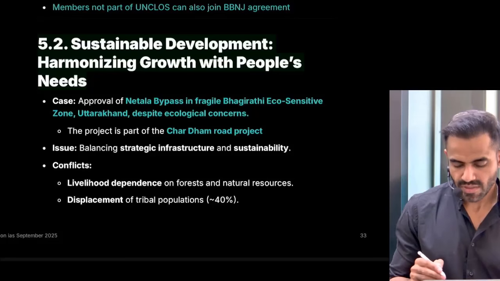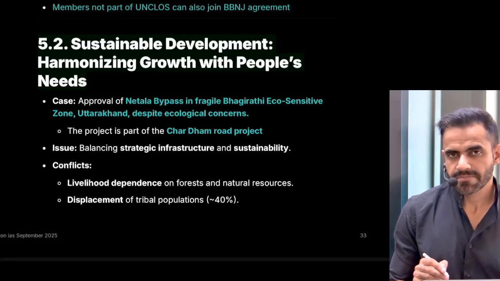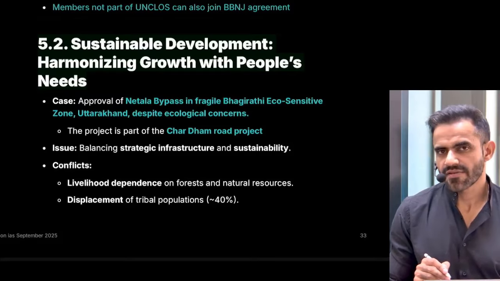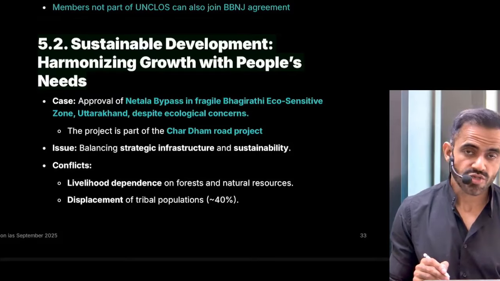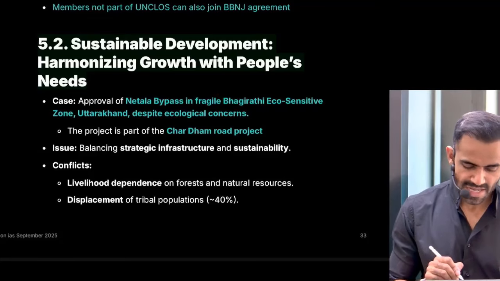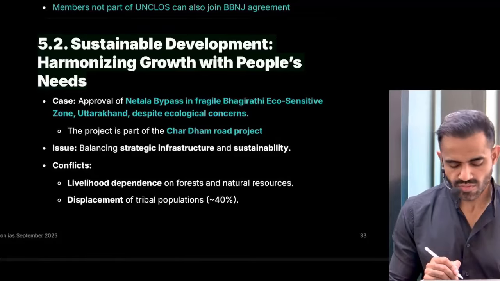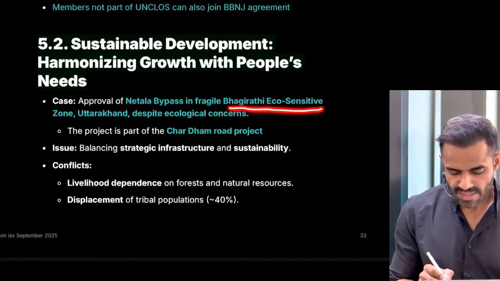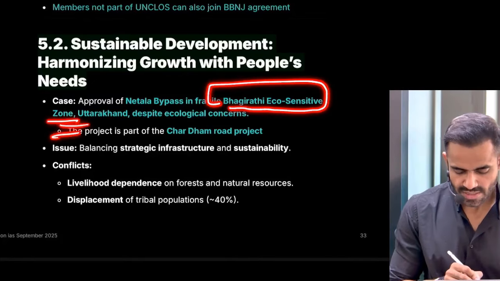Now, understand, various eco-sensitive areas are there. When a development project is approved, there is a conflict. Should we protect the environment? Should we focus on economic development? So a similar dilemma was there. Again, it could be a case study in ethics also. That recently Netala bypass was approved in the Bhagirathi eco-sensitive zone in Uttarakhand.